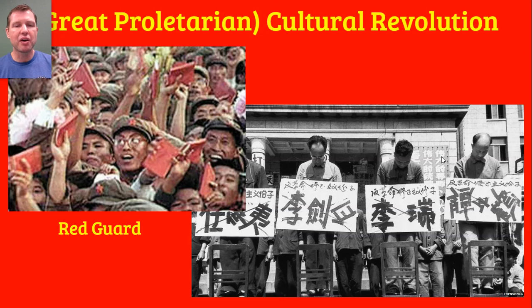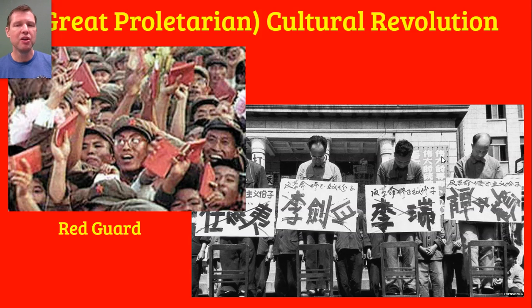streets, and a group of Red Guard would demand that you recite from memory passages from the Little Red Book. You see them here carrying the Little Red Book. So a Red Guardsman might appear to you and say, "What does Chairman Mao say about the proper way to baste and stuff a chicken?" And you would be expected to recite that word for word from memory from the Little Red Book. And if you couldn't do that, they would beat you up. You'd be physically attacked and beaten up.